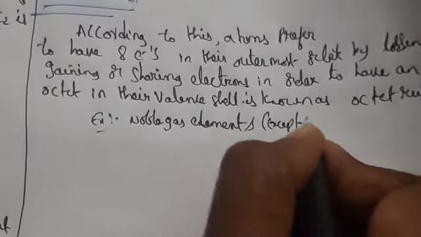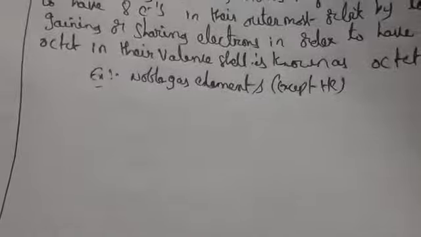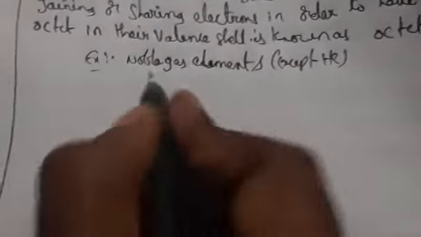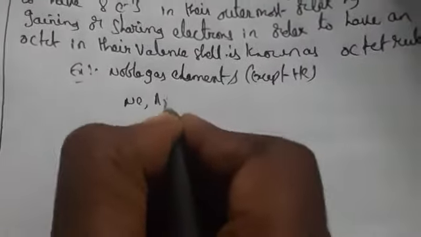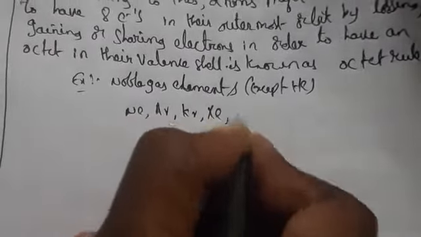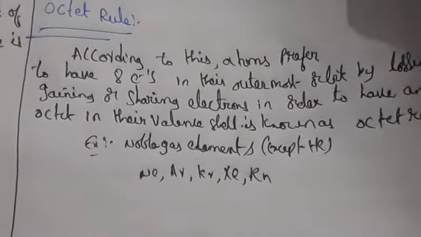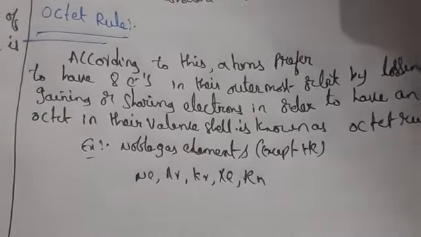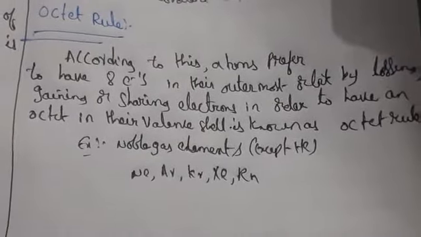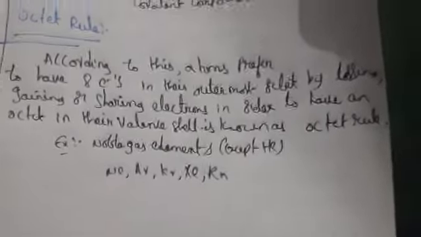Except helium, the remaining all should have the octet configuration, for example neon, argon, krypton, xenon, radon. When you write the electronic configuration and the splitting of orbitals, you will get 8 electrons, which is completely filled. Those type of things we call the octet rule.